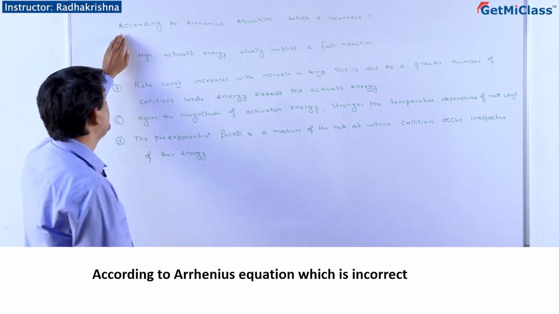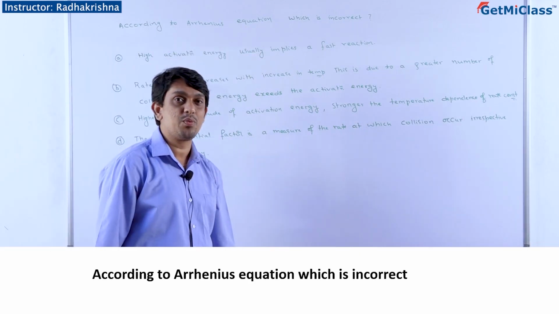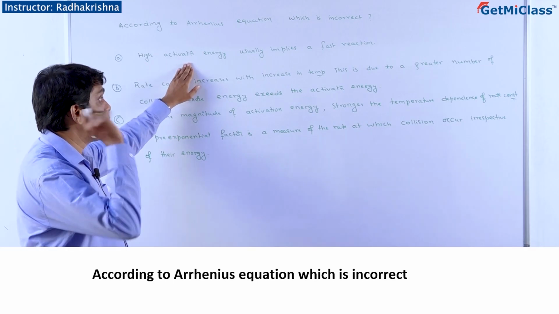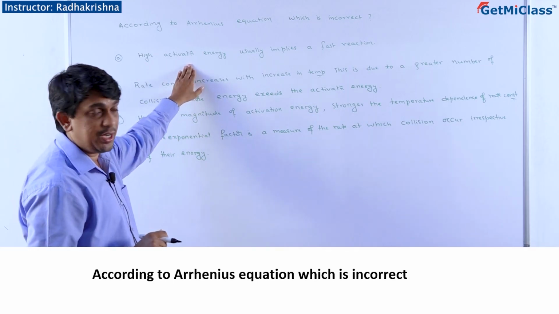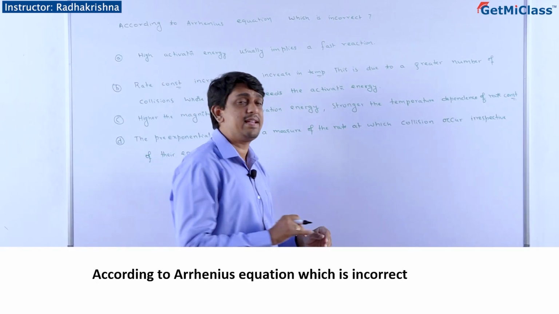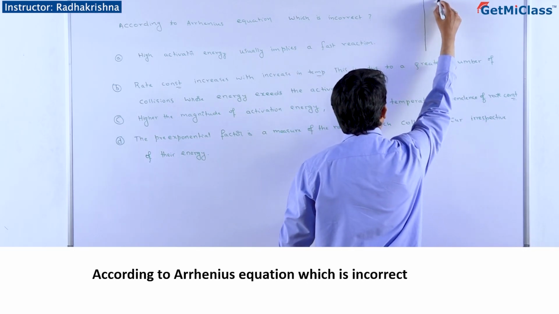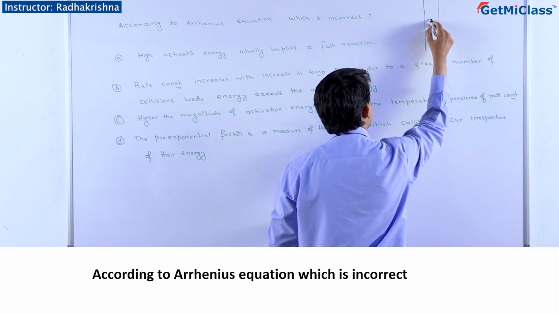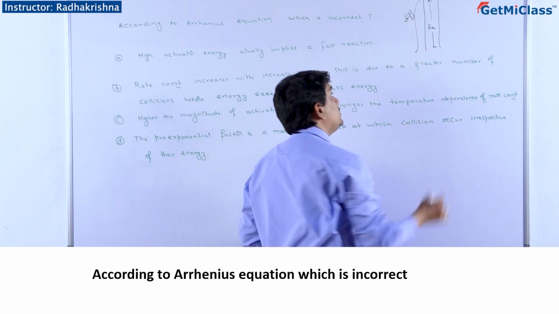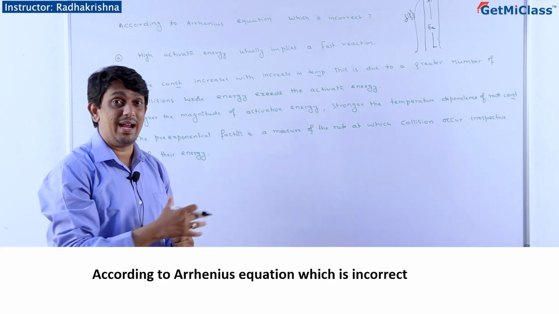Look at here. Every statement talks about the Arrhenius equation and you should find out which one is incorrect. High activation energy usually implies a fast reaction. So I will just take activation energy as energy barrier. When I say that the activation energy is high, crossing this barrier is difficult. When something is difficult, the process takes place slowly.